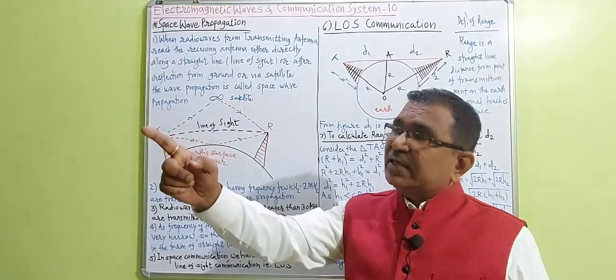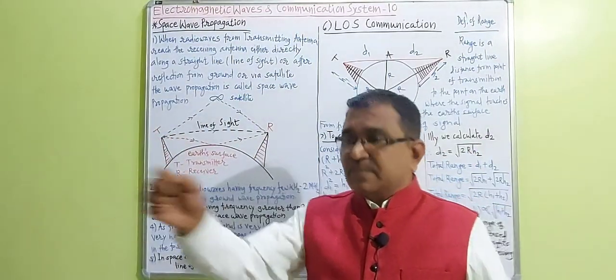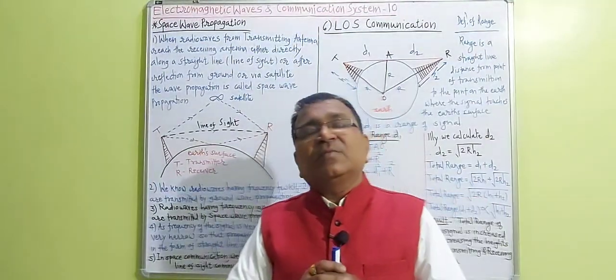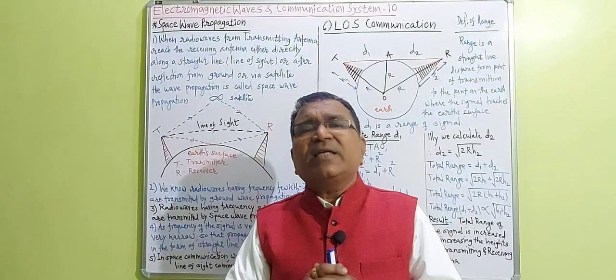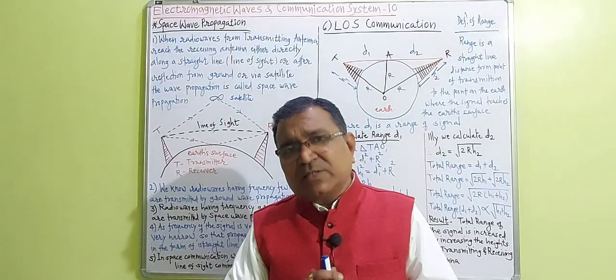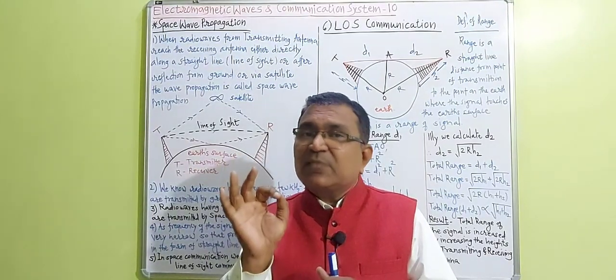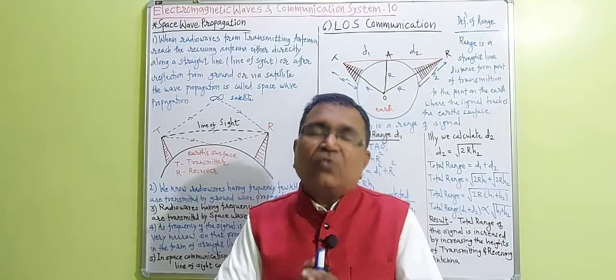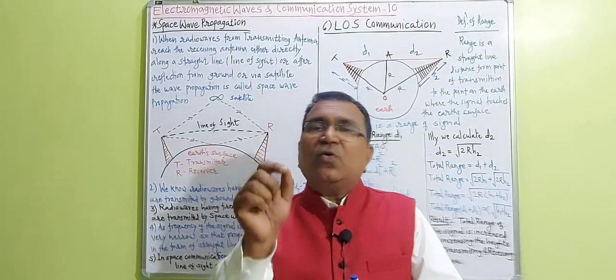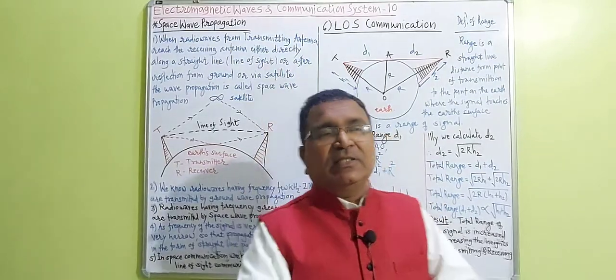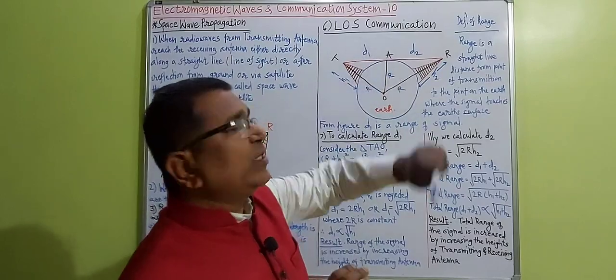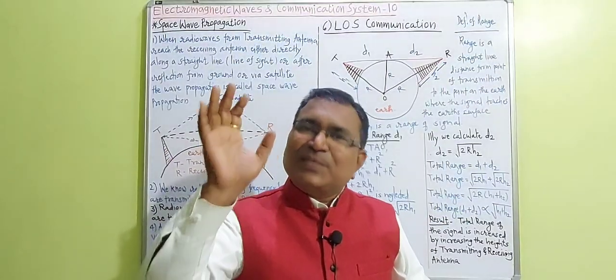From the transmitting antenna we can see the receiving antenna, and from the receiving antenna we can see the transmitting antenna. This is called line of sight communication. So in this syllabus we have to learn only LOS communication.